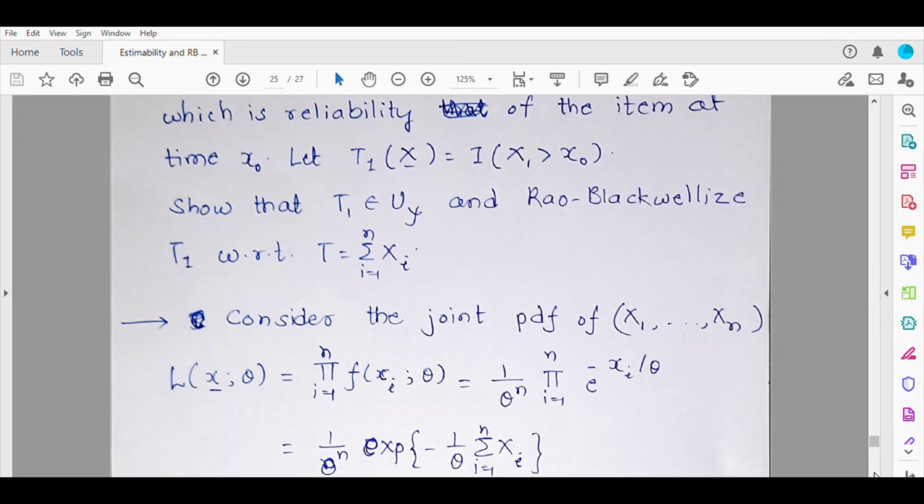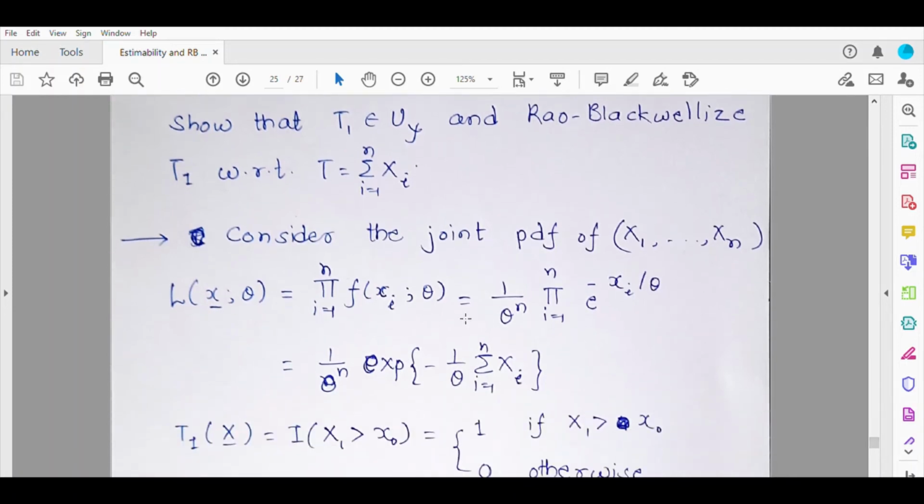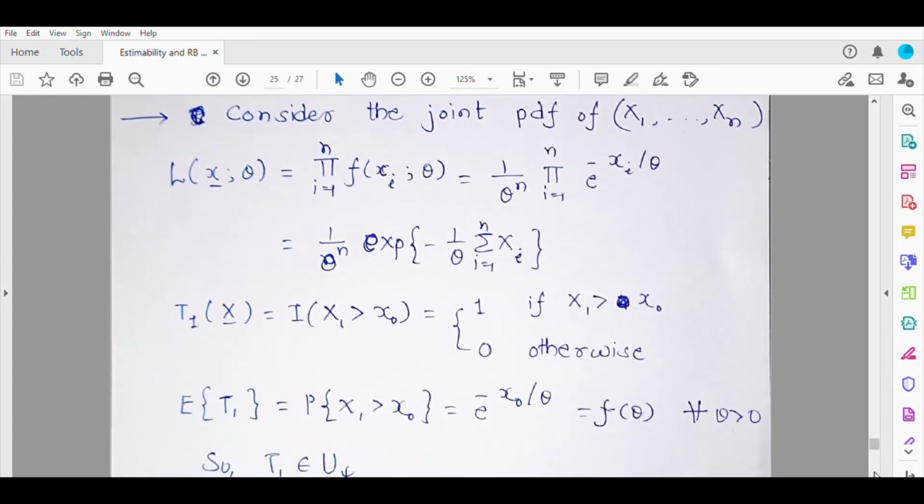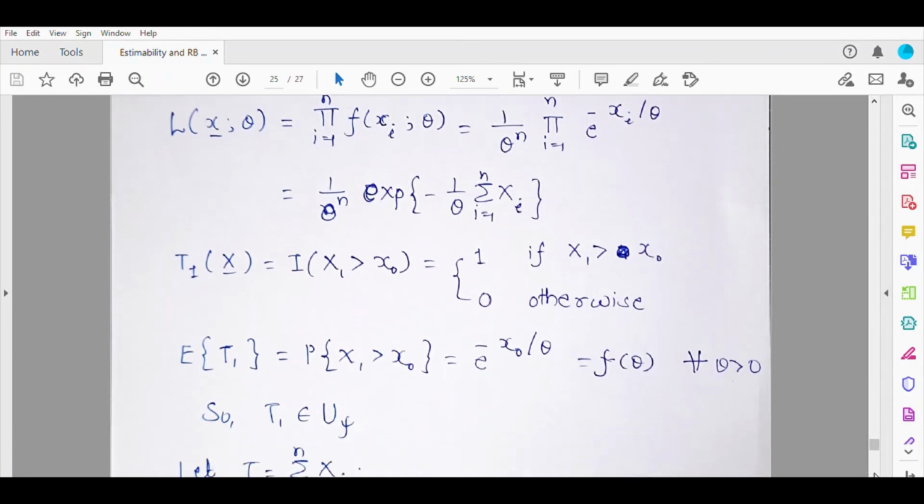Now let us consider the joint PDF of xi's, so that we can use this to get the joint PDF of T1 and summation xi, and then from that we will get the conditional PDF of T1 given summation xi. Let us first consider the joint PDF of xi's. It will be like this, following the exponential form. Now T1 of x is 1 if x1 is greater than x0 and 0 otherwise. So the expectation of T1 will be simply the probability that x1 is greater than x0, which will be e raised to minus x0 by theta, which is psi theta for every theta greater than 0. And so T1 is an unbiased estimator of psi theta. This part is very obvious.